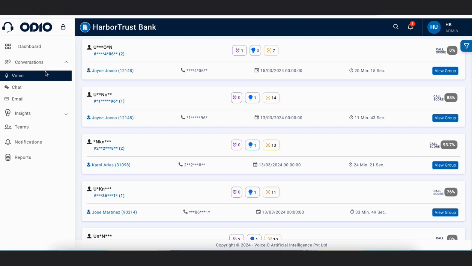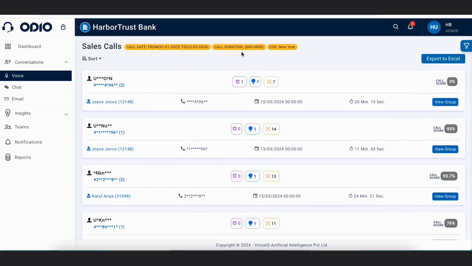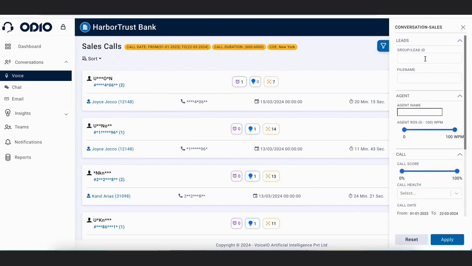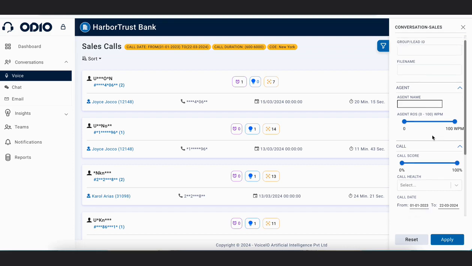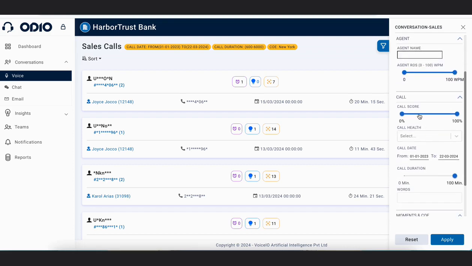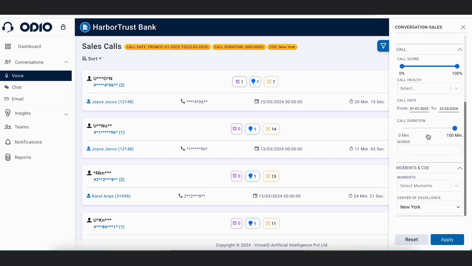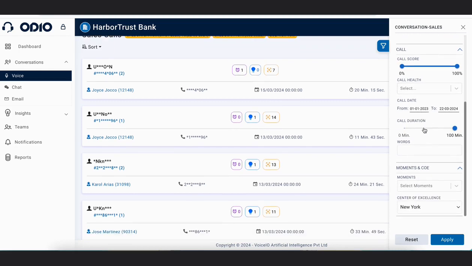So when we click on the voice, we see that of course here also we have various kinds of filters. We can mention the group ID, lead ID. We can filter the data as per the file name. We can filter the data as per the agent name if we want to see particular data of any particular agent. We can filter the data as per the call score. We can apply date filter, call duration.